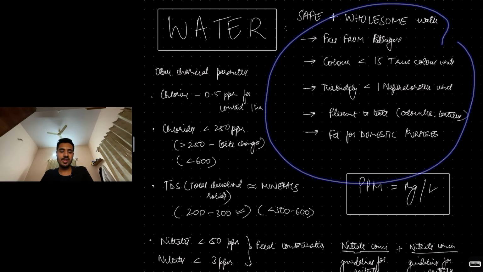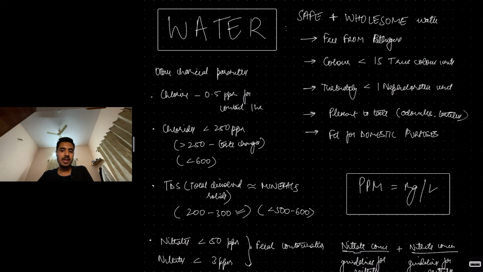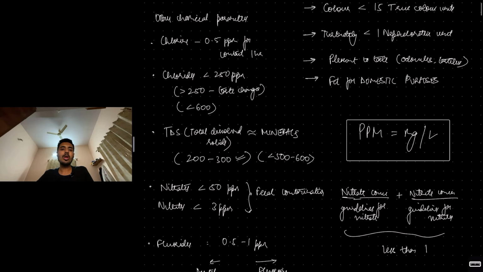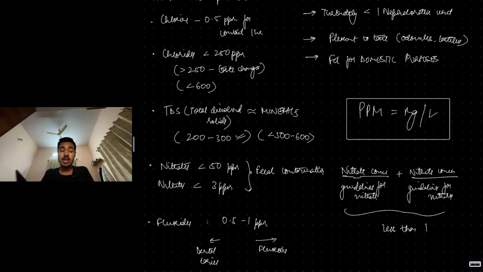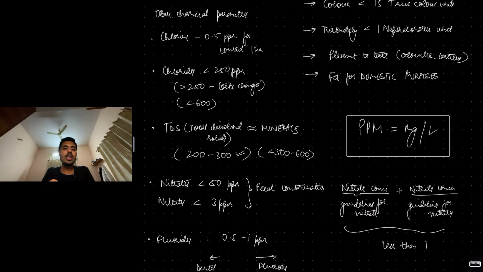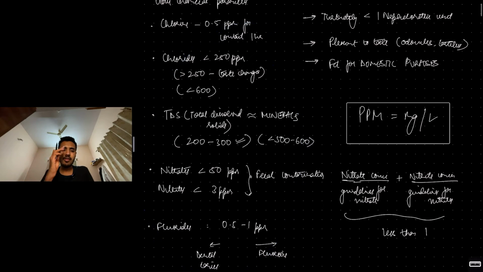Now, before we go to the parameters, see, parts per million is nothing but mg per liter. So, 1 part per million also means 1 mg per liter. They can be used interchangeably. So, now let's look at some chemical parameters. Chlorine should be, for a contact time of 1 hour, 0.5 parts per million. See, all these are just purely memory based. Just remember a few so that it adds to your answer.